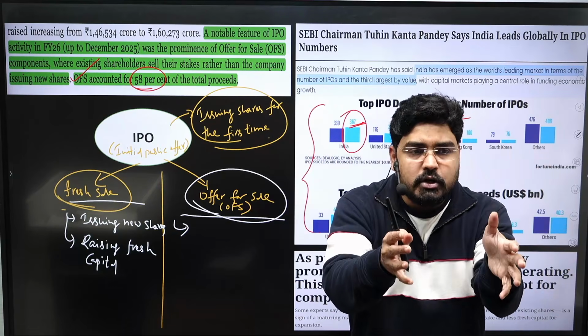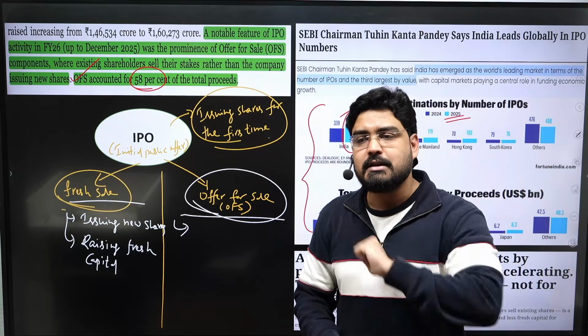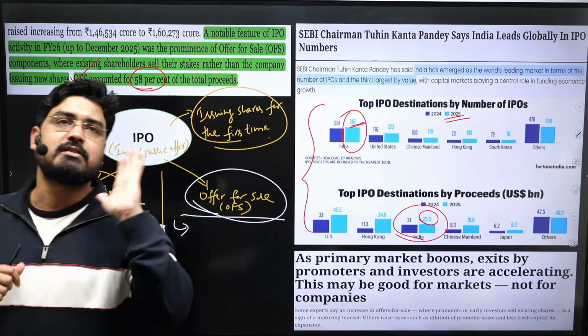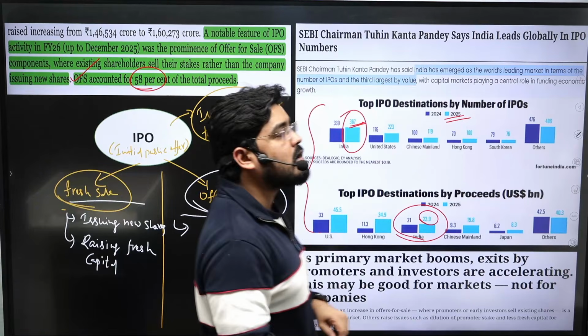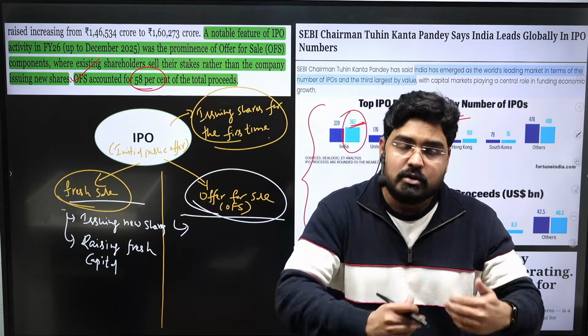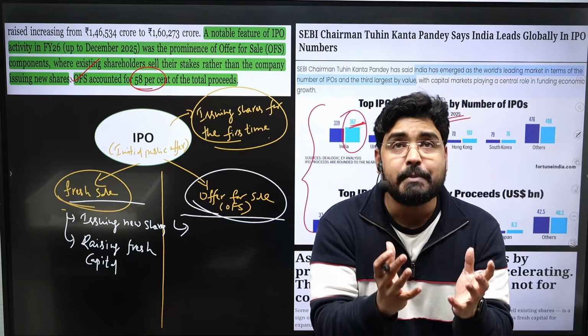Together they contributed to a capital of 100 crores, and they ran the business for a few years. After that, there are two promoters who want to exit the business. That means they want to sell their 10% stake each, so together they want to sell off 20% stake from the company. So who is going to purchase it?